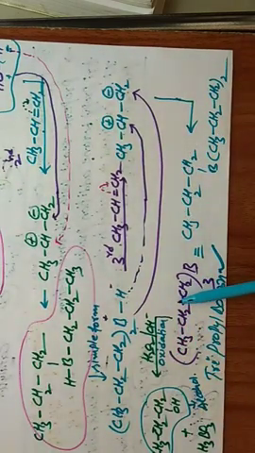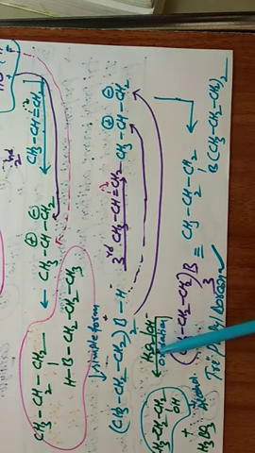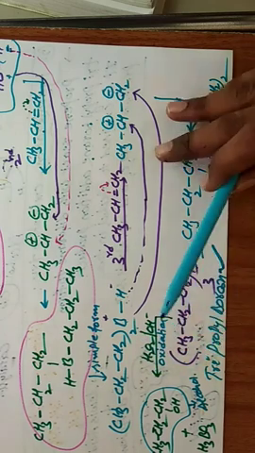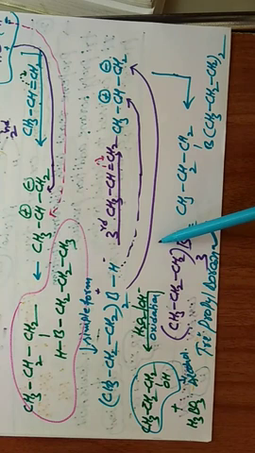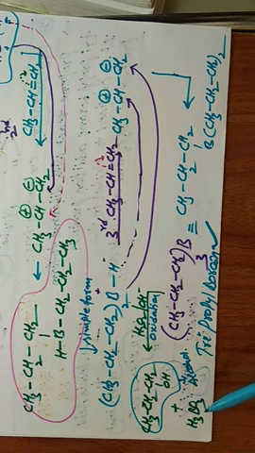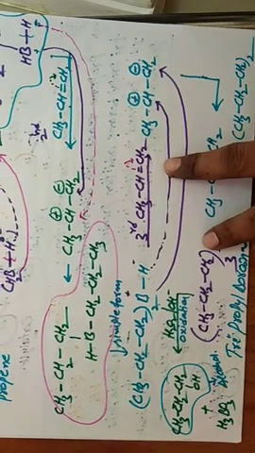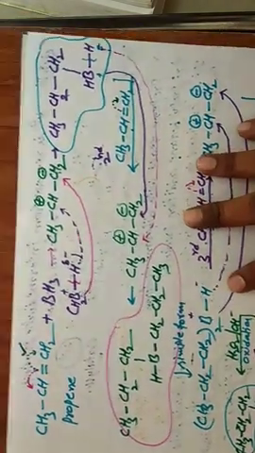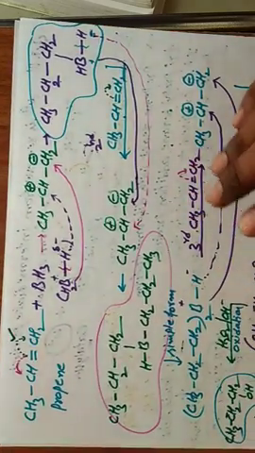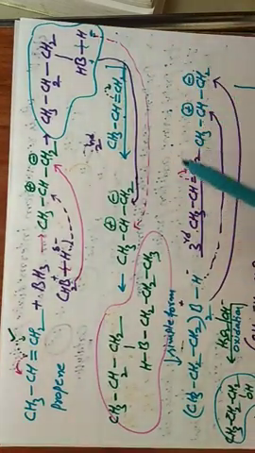This tripropyl borane reacts with H2O2 and OH minus in the oxidation. This bond will be broken and the OH group is attached here. The boron is converted to H3BO3, boric acid. So this is the final preparation method, hydroboration oxidation. Other preparation methods are also there; next class we will discuss them. Thank you.